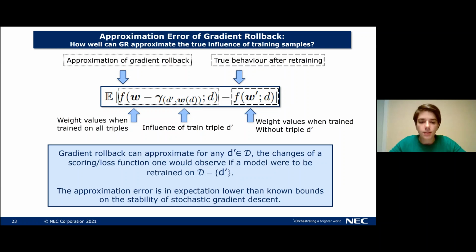to establish is that gradient rollback can approximate for any training instance D prime in the training set the changes of a scoring or loss function one would observe if a model were to be retrained on the training set but without the training instance D prime. And this also allows us to establish that the approximation error is in expectation lower than known bounds on stability of stochastic gradient descent.